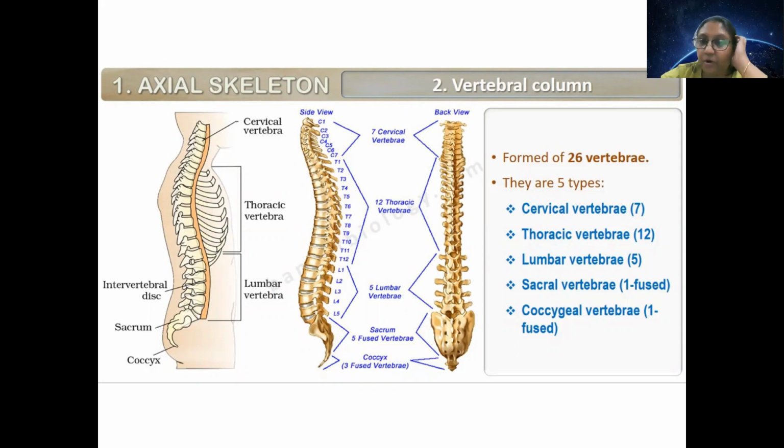It is made up of 26 vertebrae, and these vertebrae can be further subdivided into 5 types. The vertebrae present in the neck region are known as cervical vertebrae. Have you ever heard about the word spondylitis? It is a problem in the neck region.